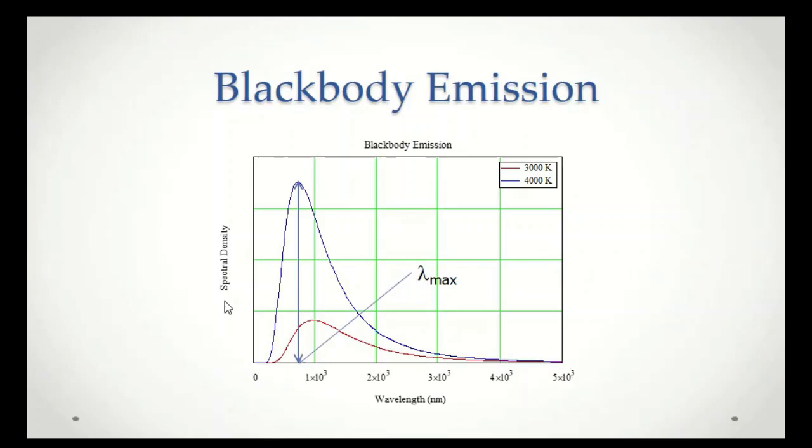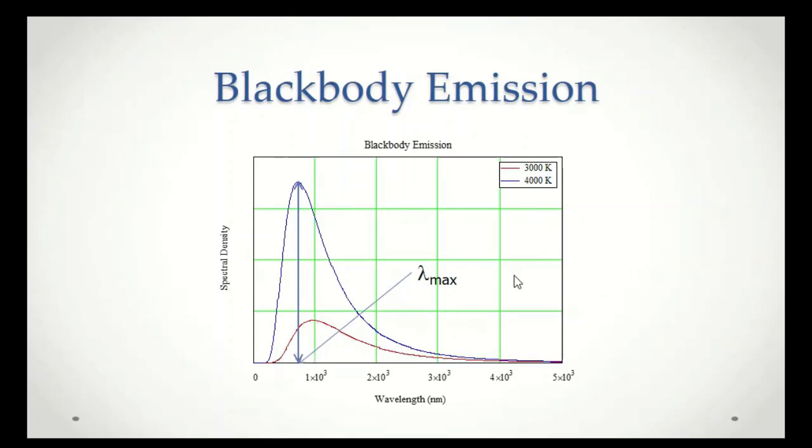Here we have a graph that shows that basic shift. Along the vertical axis is essentially the intensity of the emission from the object as it is heated, as a function of wavelength along the horizontal axis here. And we have two plots. The blue curve shows the emission at 4,000 Kelvin, and the red one is the emission at 3,000 Kelvin.